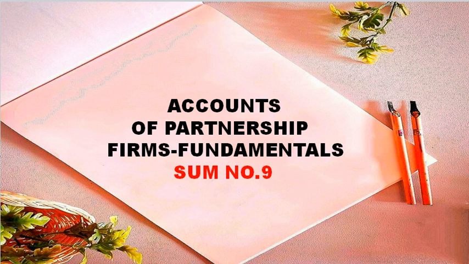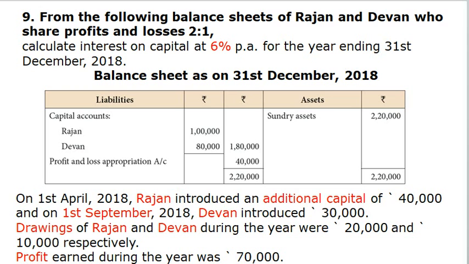Accounts of partnership firms, fundamentals, sum number 9. From the following balance sheet of Rajan and Devan, who share profit and losses in the ratio of 2:1, calculate interest on capital at 6% per annum for the year ending 31st December 2018. They had given a balance sheet as on 31st December 2018.